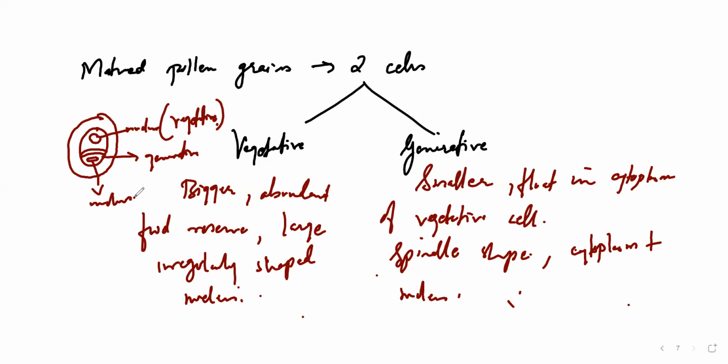Out of 100 percent of angiosperms, 60 percent shed their pollen grains at this stage, that is, at the vegetative cell and generative cell stage. Whatever this generative cell is, it is going to divide mitotically.